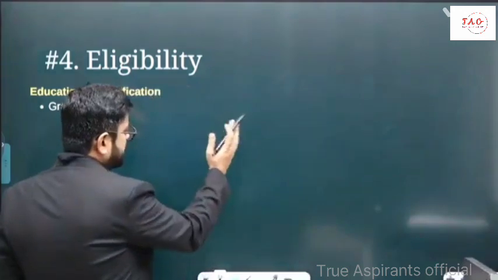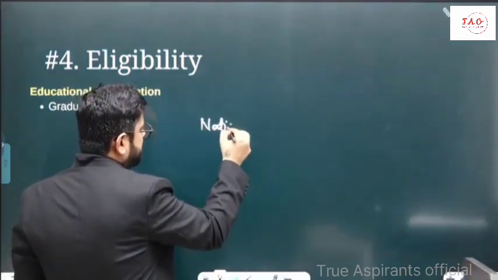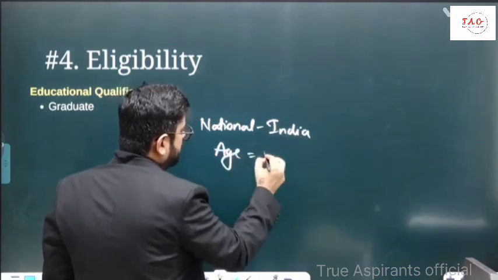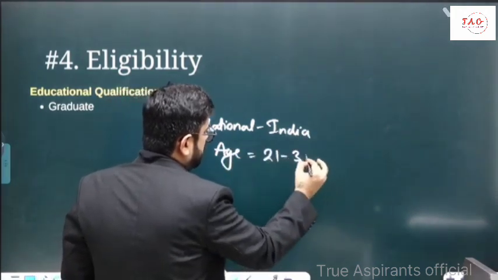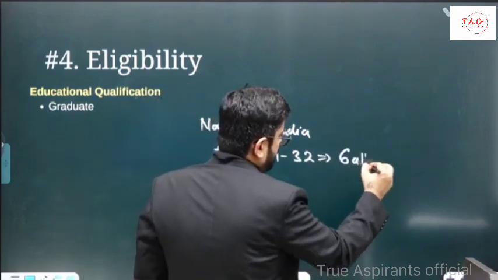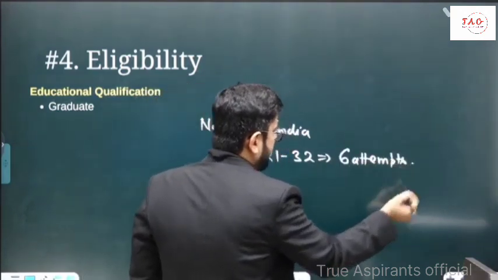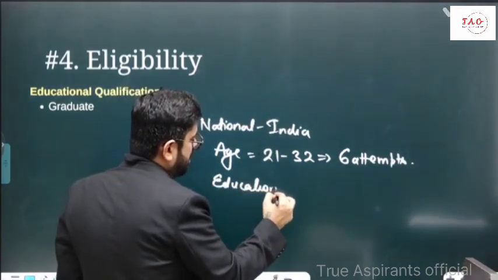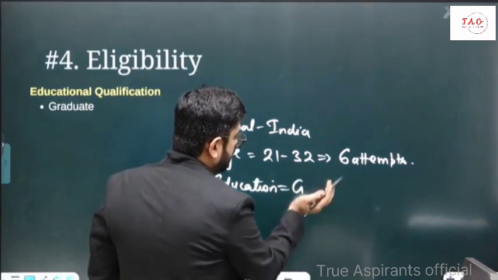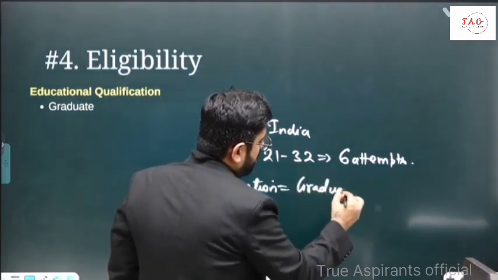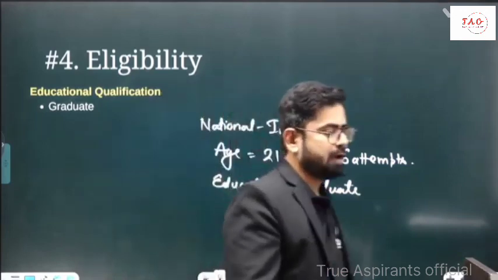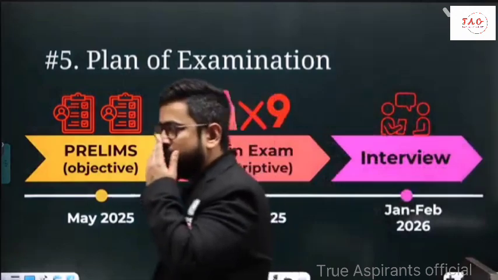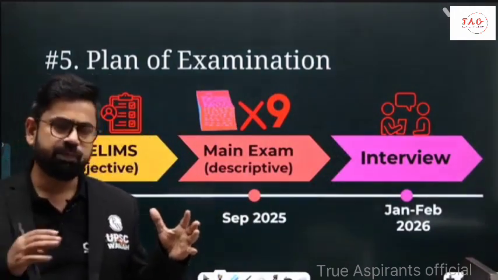Right, Hannah. So age, as I said, nationality general is Indian, so this is basic. Second, age is 21 to 32, 6 attempts, and relaxation depends upon the category. Plus education only graduation, right? You have to be a graduate, that's it. Yeah, so this was all about eligibility. Now let's come to the core part of the discussion, which is plan of the examination.